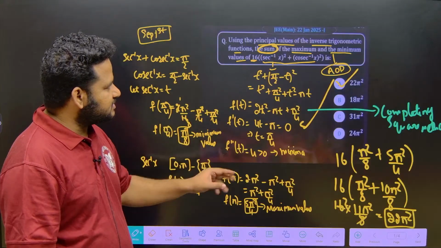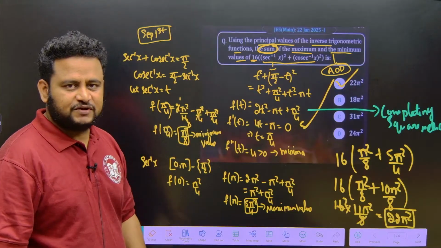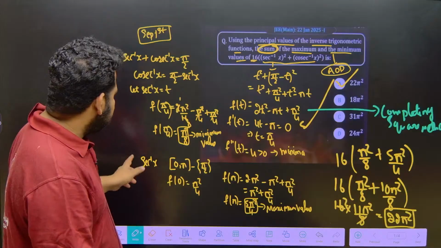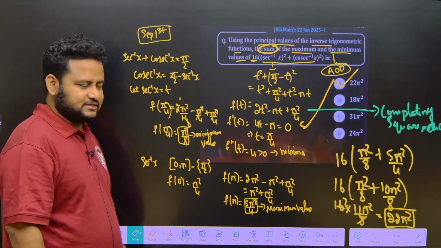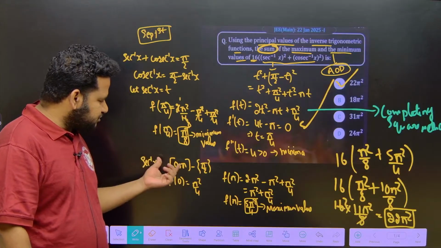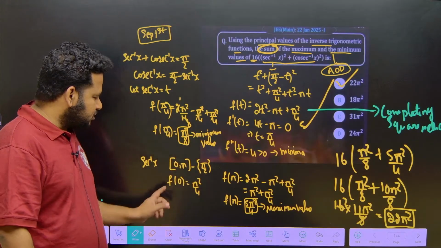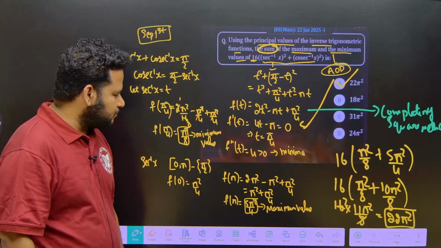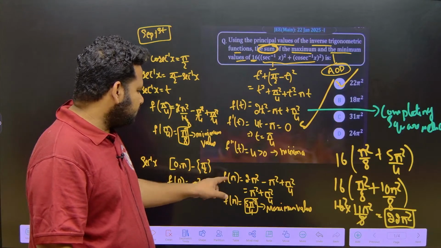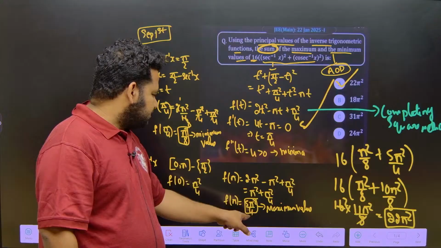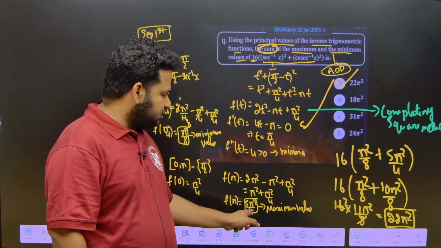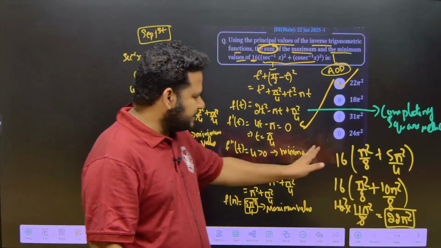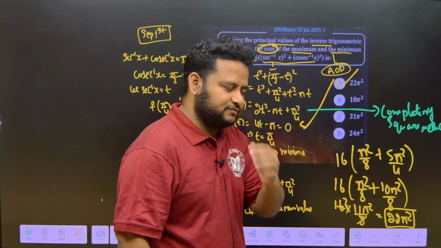But they are asking for the sum of maximum and minimum value. So, definitely I need the maximum value. So, I took the range of secant inverse of x. The range of secant inverse of x is the closed interval 0 comma pi, minus pi by 2. So, f of 0 is pi square by 4. What about f of pi? F of pi I will get as 5 pi square by 4. If I consider pi square by 4 and 5 pi square by 4, this is 5 times, so definitely this will have the maximum value. On adding this and simplifying, I will get 22 pi square.